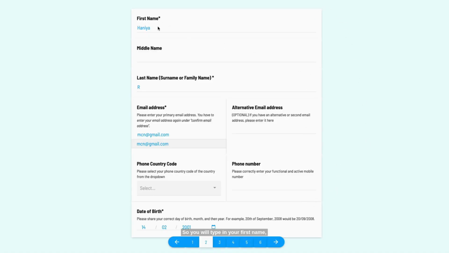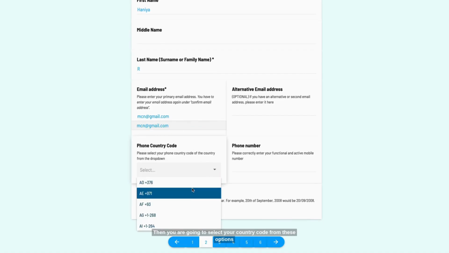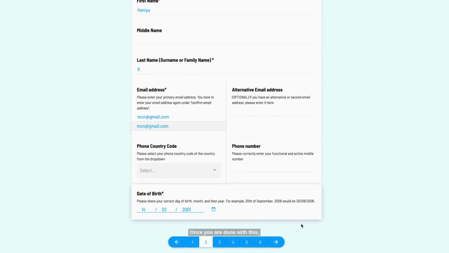In this portion, you are required to add in your details. So you will type in your first name, your middle name, and your last name. And then you are going to enter in your active email address and you will confirm it once more. If you have an alternative email address that you would like to share with us, you can add it in here as well. Then you are going to select your country code from these options and you're going to add in your phone number. Now, please make sure that you put in your correct date of birth, because if you choose the wrong date of birth, this might lead to disqualification based on ineligibility.